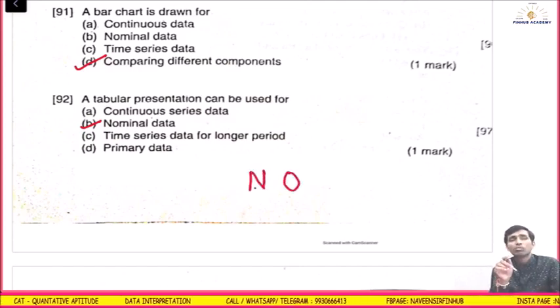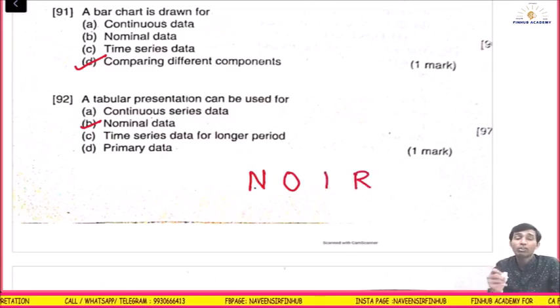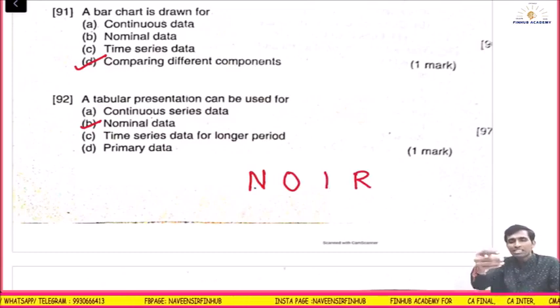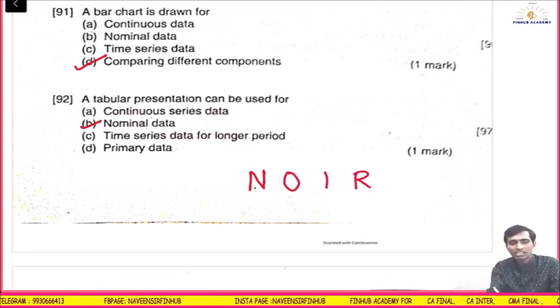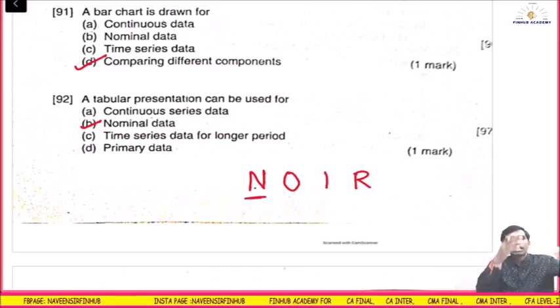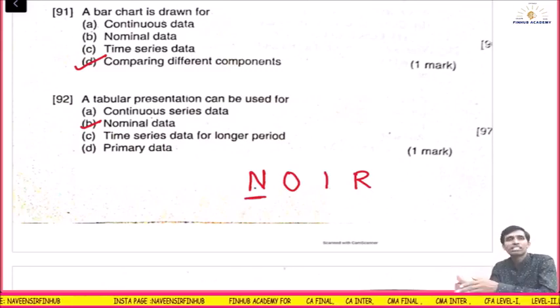This is given in the book, but this short form is not given in your module. Generally I teach CFA, so they call it the core book, but we call it module or study material. The word is NOIR.